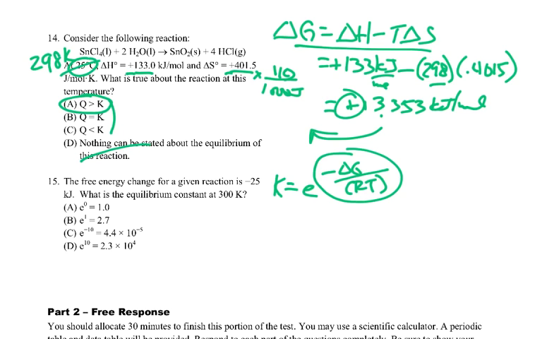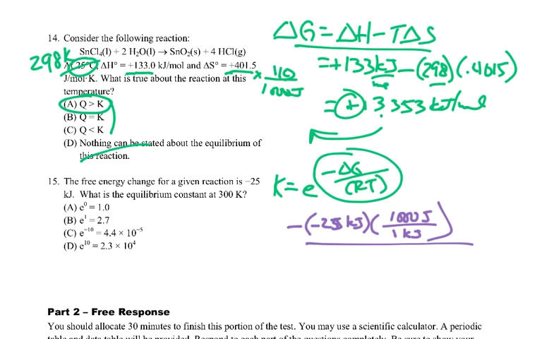So let's do that. First thing here, let's change colors. Negative delta G, so I know it's negative, and my delta G is negative 25 kilojoules. This time what I'm going to do is change this to joules. So I know that 1 kilojoule is 1,000 joules.